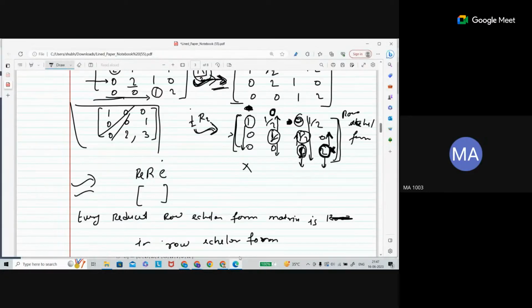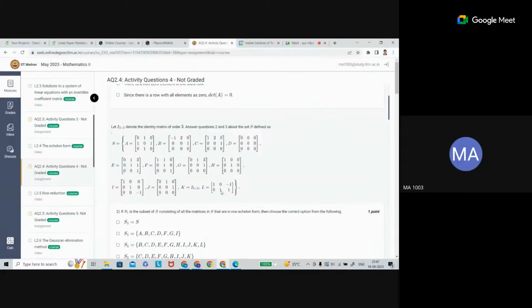It doesn't matter here. There are leading entries only in column one and column two. Actually, only for the leading entries are we concerned. Below and above a leading entry should be zero, but this is not your leading entry. So it is in reduced echelon form; this is both.